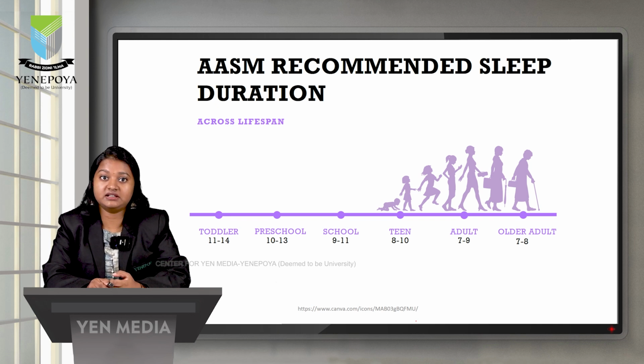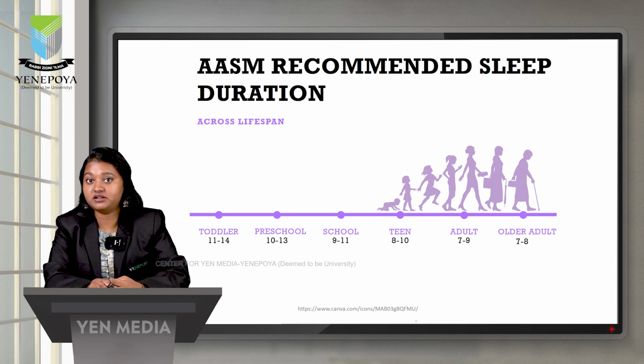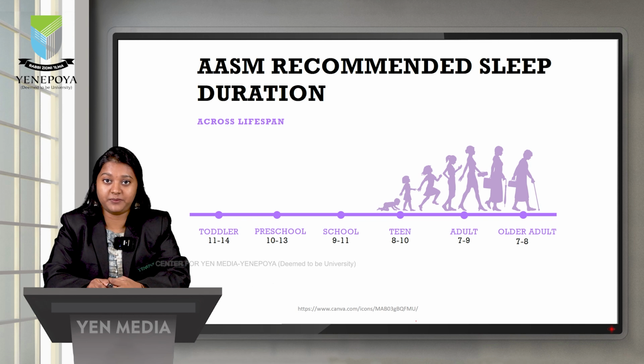A school-going kid of age 6 to 12 years requires 9 to 11 hours of sleep. These hours are important for memory retention, learning and physical growth. A teenager requires 9 to 10 hours of sleep. During the teenage years, the sleep architecture slightly changes, and the late bedtime increases.